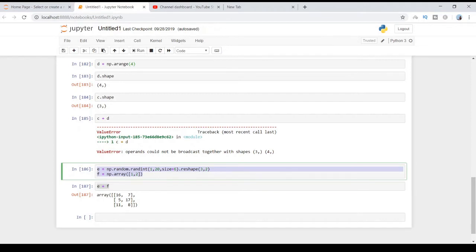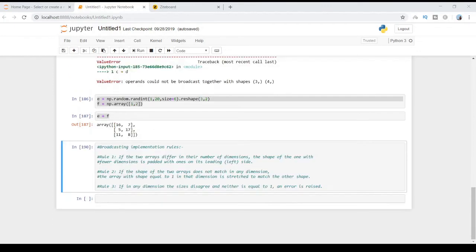How did this happen? This is where the broadcasting concept comes into the picture. Broadcasting is a term used in NumPy for performing arithmetic operations, pretty much all the universal operations, on arrays of different shapes and dimensions. However, it won't always work. It follows strict rules. Only when all the rules are satisfied is the operation allowed. Otherwise, we get a value error. Let's see what those rules are. These are the broadcasting rules through which broadcasting is implemented at the back end.